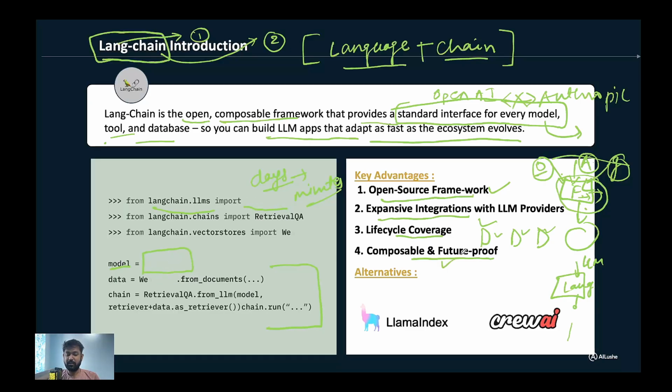in the Langchain ecosystem as well, so that it can reach a broader audience. So we are future secure while we use it. It is not going to become obsolete in the very near future. Again, each and every thing has an expiry date, but at least for a certain time period we are sure that this will remain in the market, because it is widely adopted right now and continuously growing. So probably this will be there in the coming future as well, and we can utilize the learnings from here. Some alternatives are LlamaIndex and CrewAI, which are also very good, robust platforms. You can look them up on the internet.